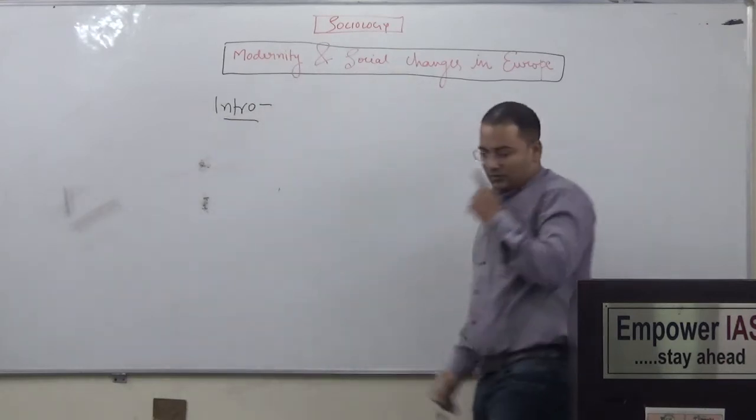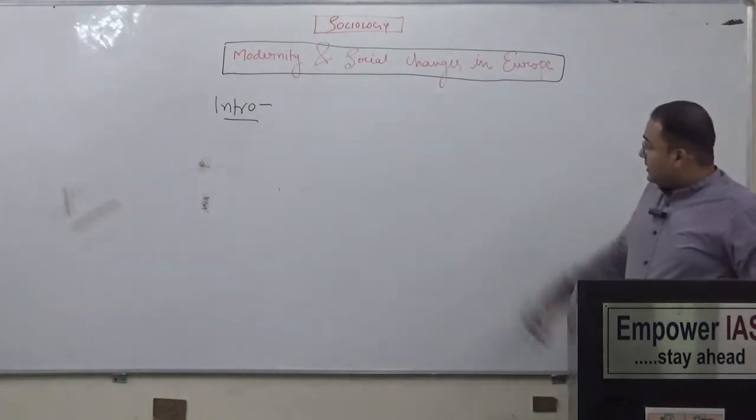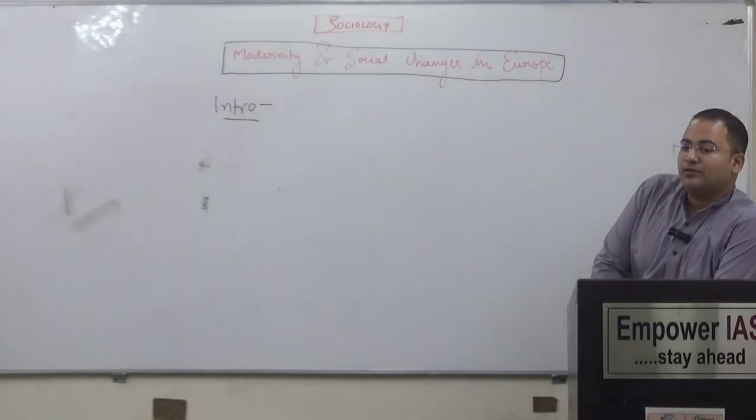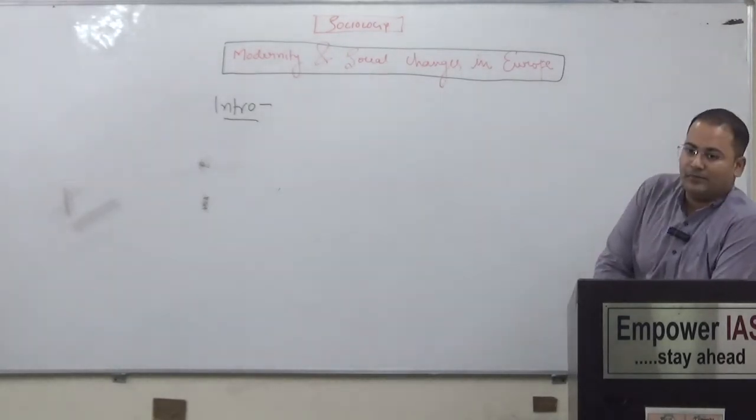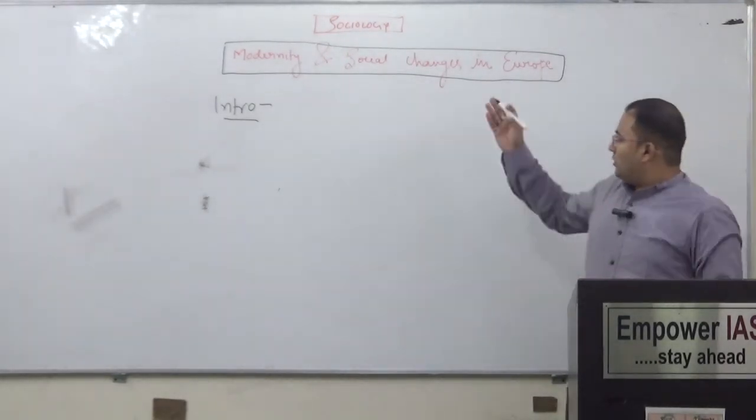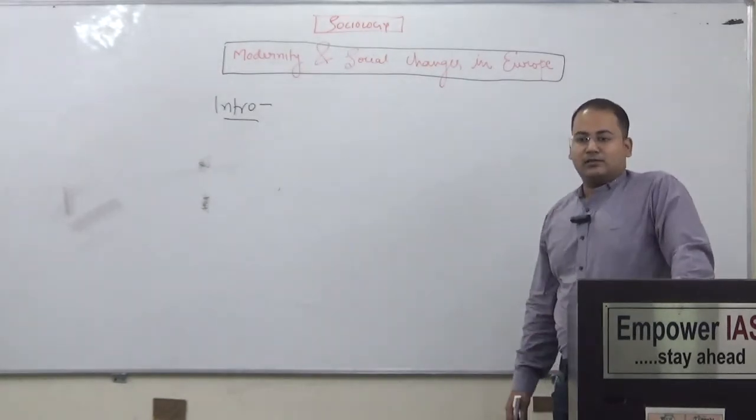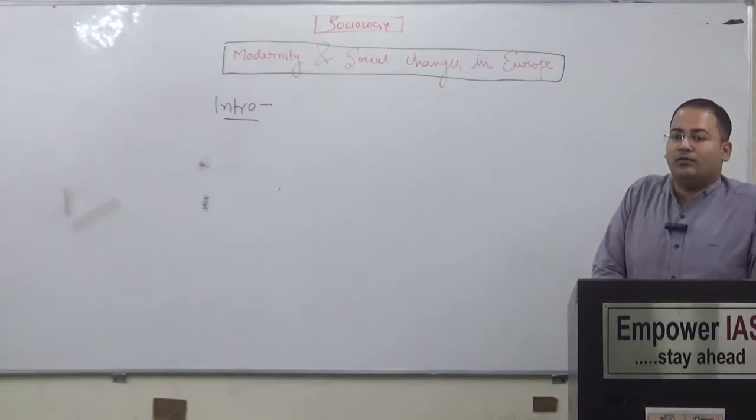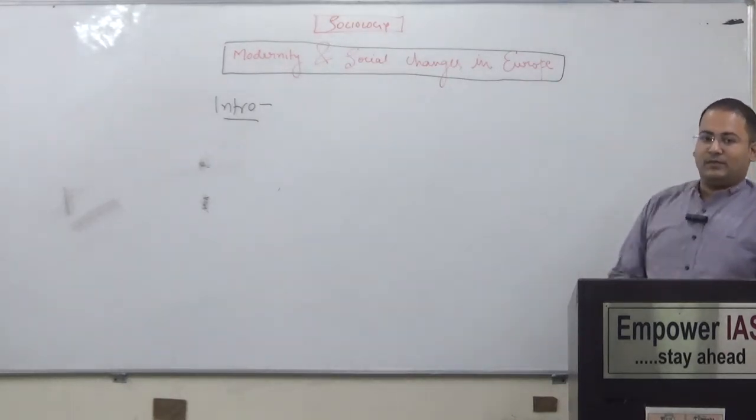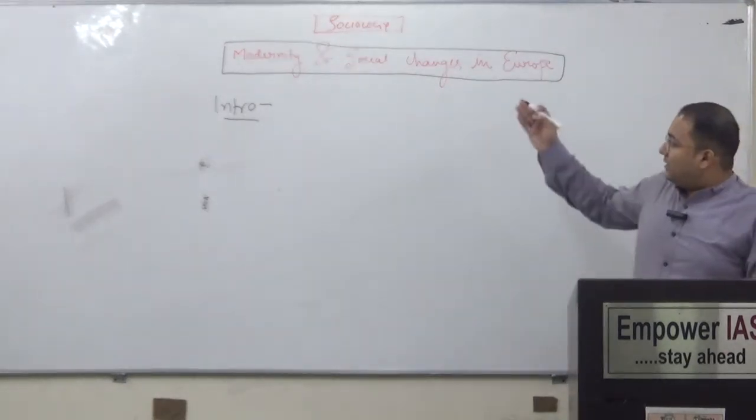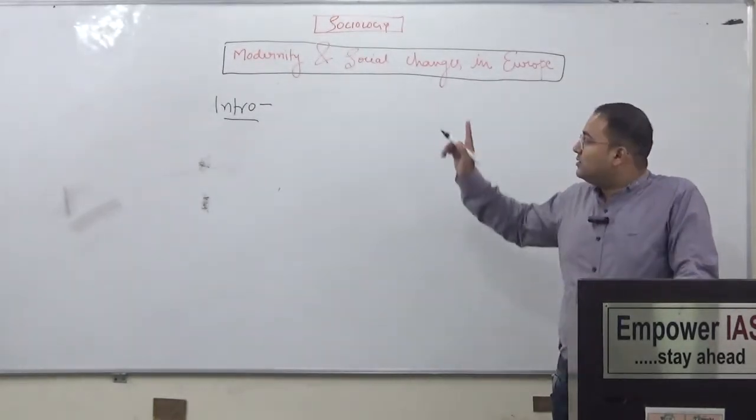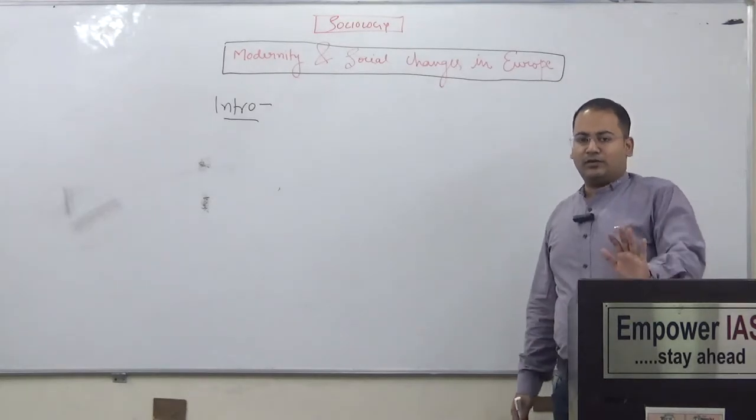Modernity and social changes in Europe. So in this topic, the introduction should be the definition of sociology and the definition of modernity. The scientific study of society is known as sociology, and sociology is also called the child of the age of revolution. This is about sociology. And thinking differently and opposing the tradition, according to Ritzer, is known as modernity. So this should be your definition.